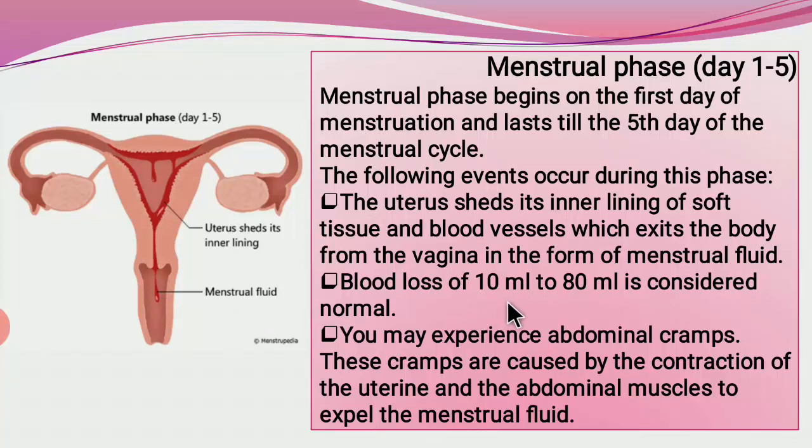Blood loss of 10 ml to 80 ml is considered normal, and you may experience abdominal cramps. These cramps are caused by the contraction of uterine and abdominal muscles to expel the menstrual fluid. Okay, to expel this menstrual fluid, the uterine and abdominal muscles contract, and this contraction of muscles causes the cramps during the periods.